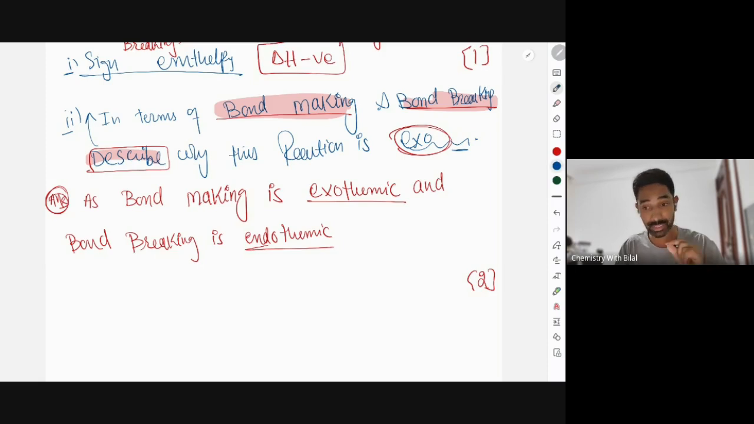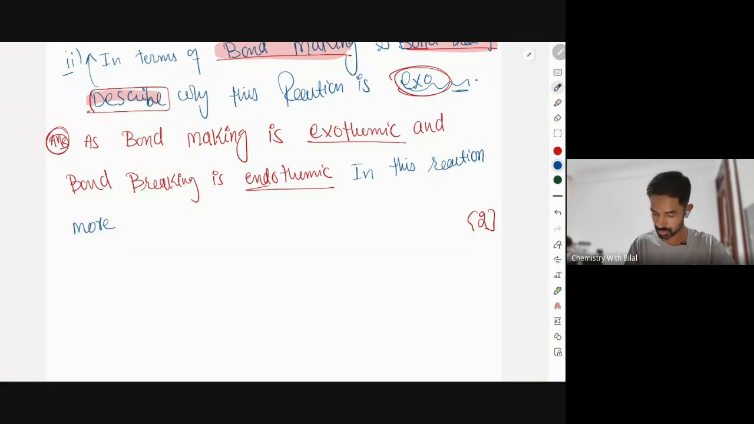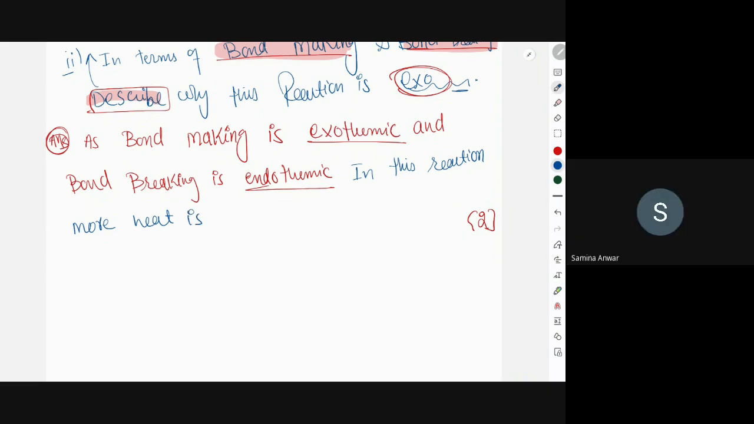Now, since this very reaction is exothermic, what would you say? In this reaction, what has happened? Is more released or absorbed? What should I say in the second sentence? In this reaction, more heat is released or absorbed, since this is an exothermic reaction, Zainab? Released. Excellent.